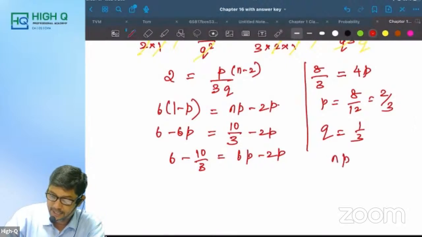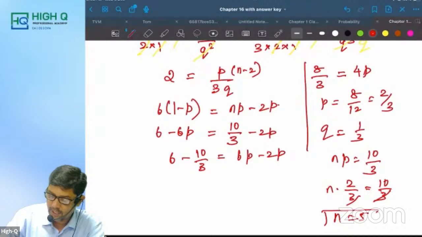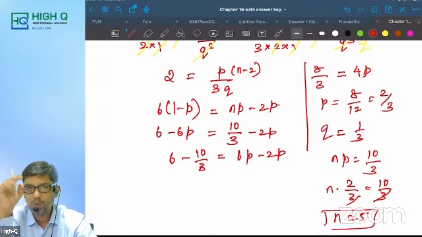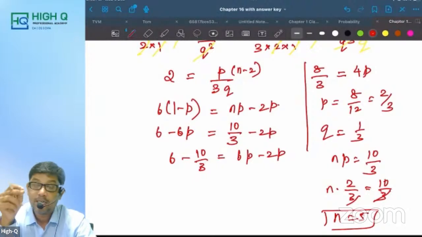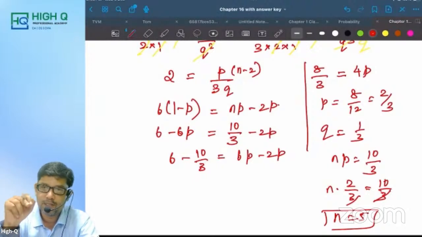Now the question asks you to find the number of trials. So NP is equal to 10 by 3, which is given. P you know, N into 2 by 3 is equal to 10 by 3. Cut. N is equal to what? 5. Now do you really want to do this question in the exam? No. But a similar type of question comes in Poisson distribution. You're not supposed to leave it. That is very simple.